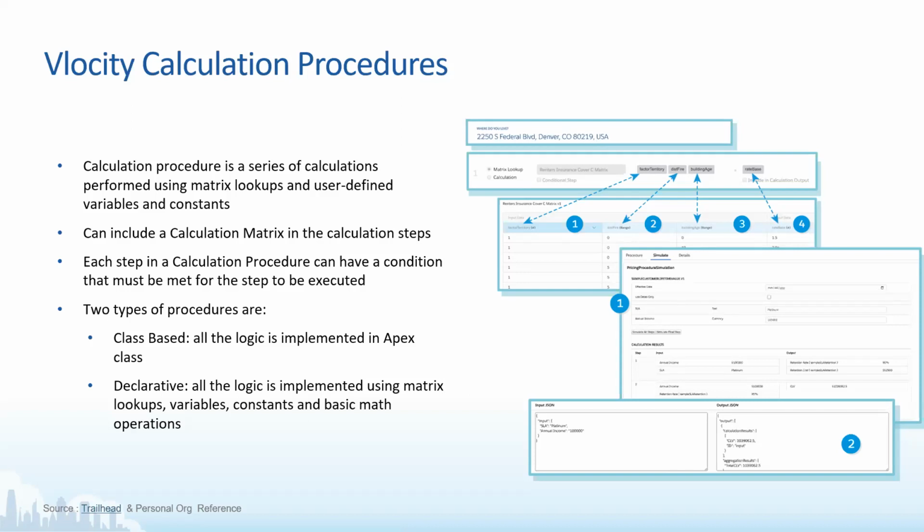Okay, so all those calculations, logics and conditions can be put inside the calculation procedures, which in turn call a calculation matrix and then calculate the whole input-output structure, and give us the calculations in an output JSON format. Now, these calculation procedures can be of two types: class based and declarative.